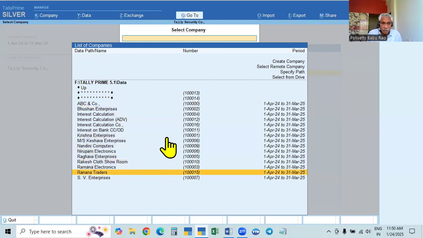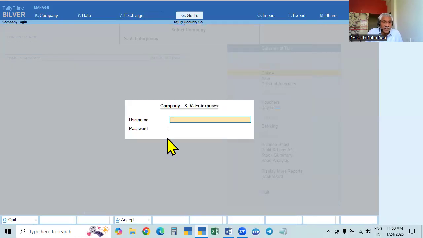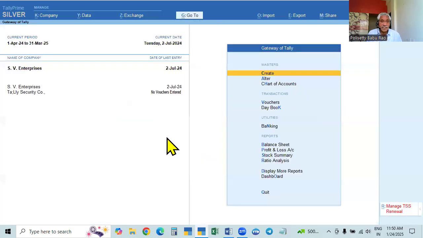For SV Enterprises, we cannot set up the Tally Vault password, so in this case, select this one. The username, we changed it to Rao, and 1122. From admin, I changed it to Rao. From 1234, I changed it to 1122. Because it is accessing, both we are changing.